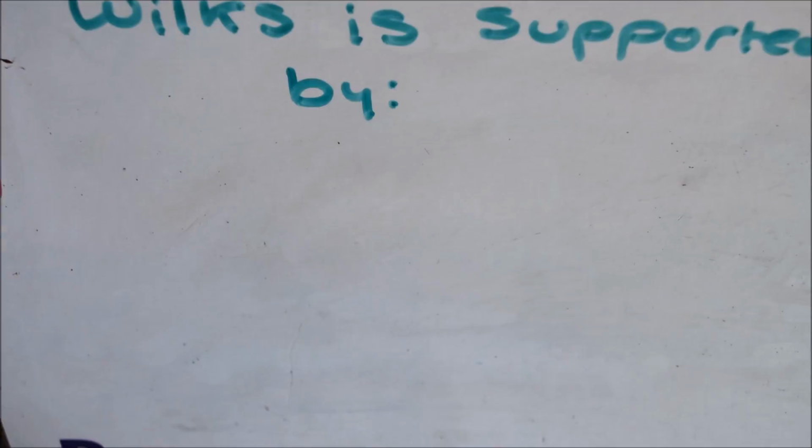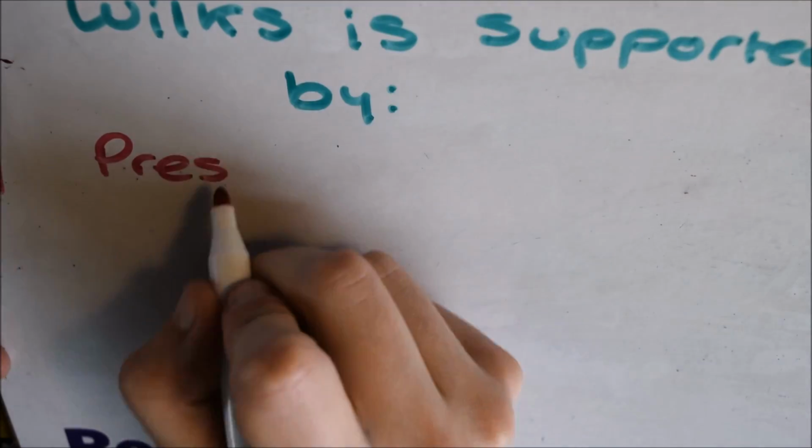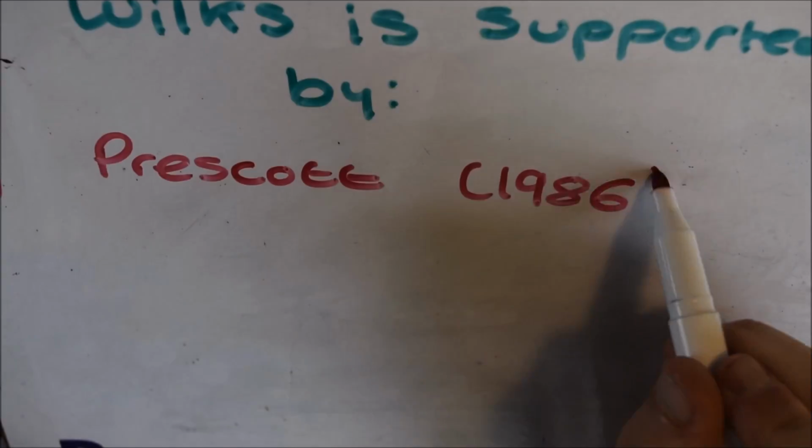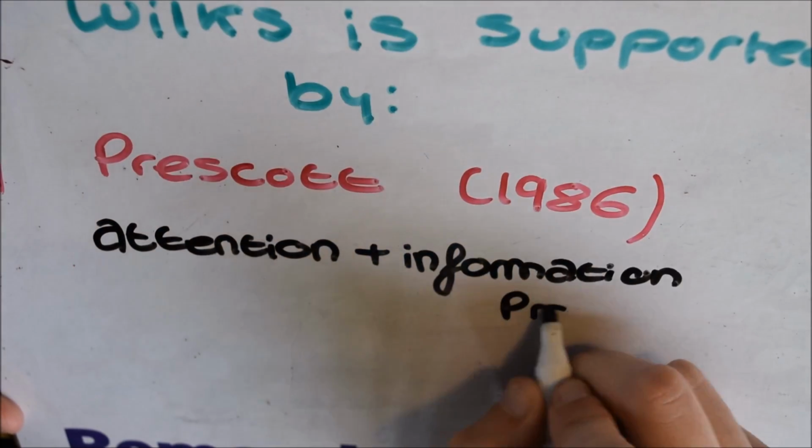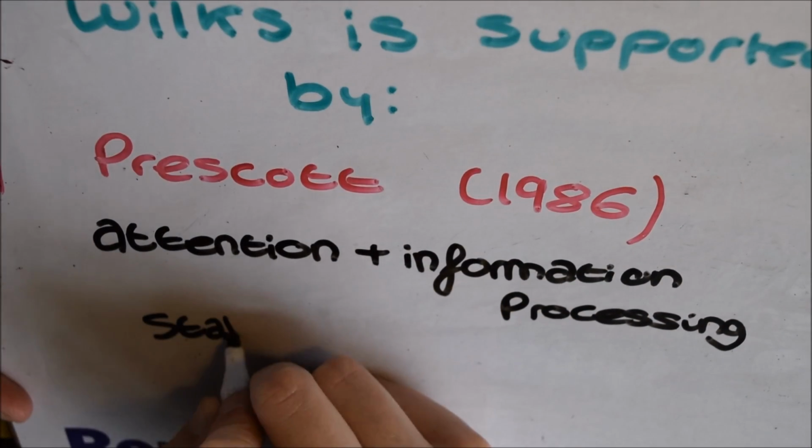This is supported by Prescott et al. in 1986, who analysed the test-retest reliability of several measures of attention and information processing in 14 patients, and found performance to be stable over a 6-month period.